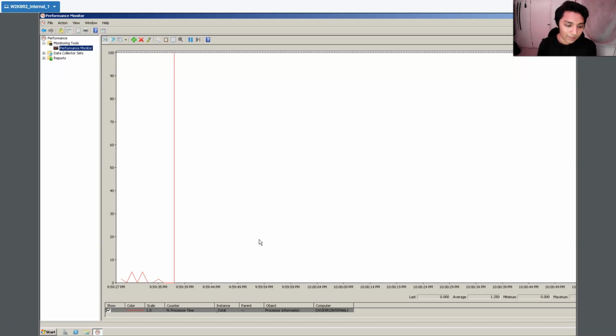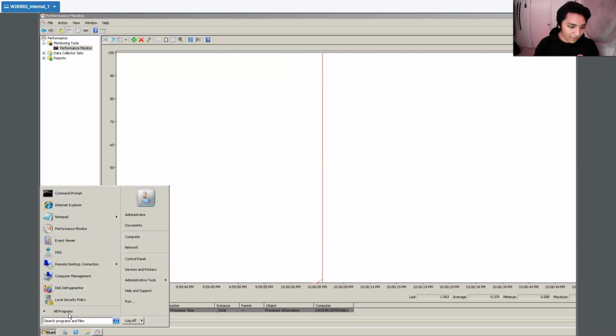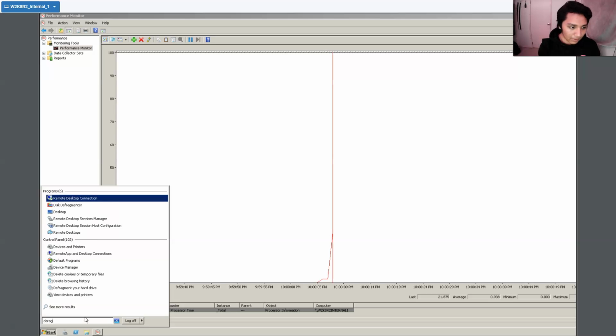So right here, what it's tracking is the percentage processing time. It's just tracking the percentage in which the CPU is being utilized. So that's just being tracked now. It currently shows that the baseline is basically 0 to none for the percentage. However, we want to create some type of demonstration on how it's properly used. So we're going to be using defrag in order to do this. So we're going to be clicking defrag.